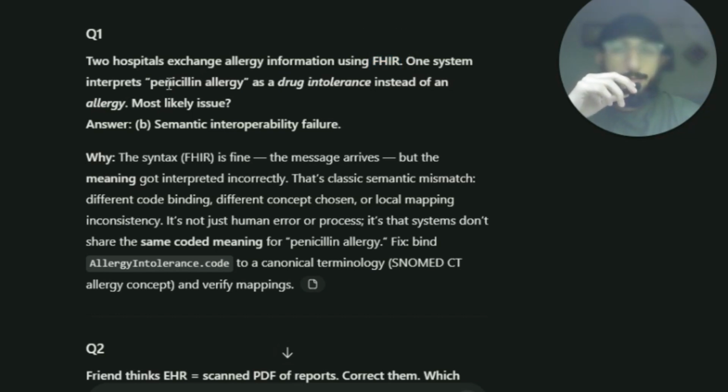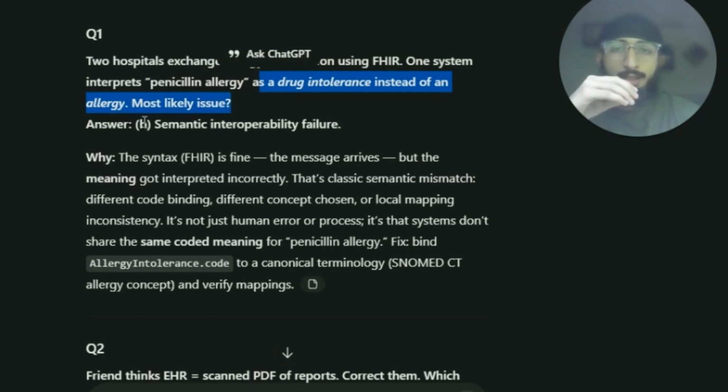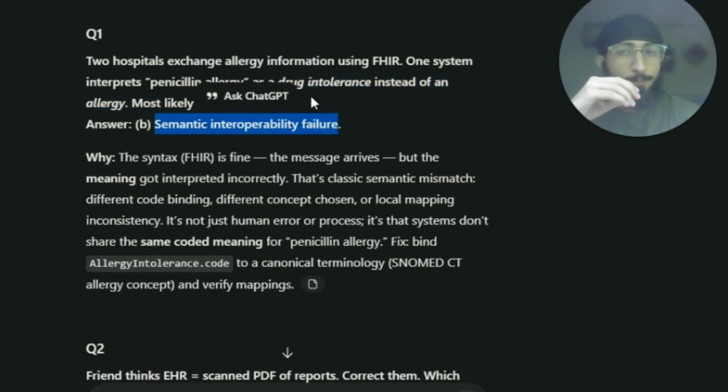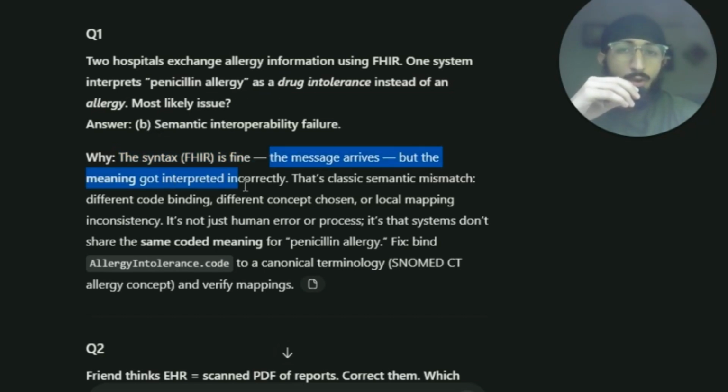One system interprets penicillin allergy as a drug intolerance instead of an allergy. The most likely issue is that this is a semantic interoperability failure. Why? The FHIR syntax is fine. The message arrives, but the meaning got interpreted incorrectly, right? That's a classic semantic mismatch.